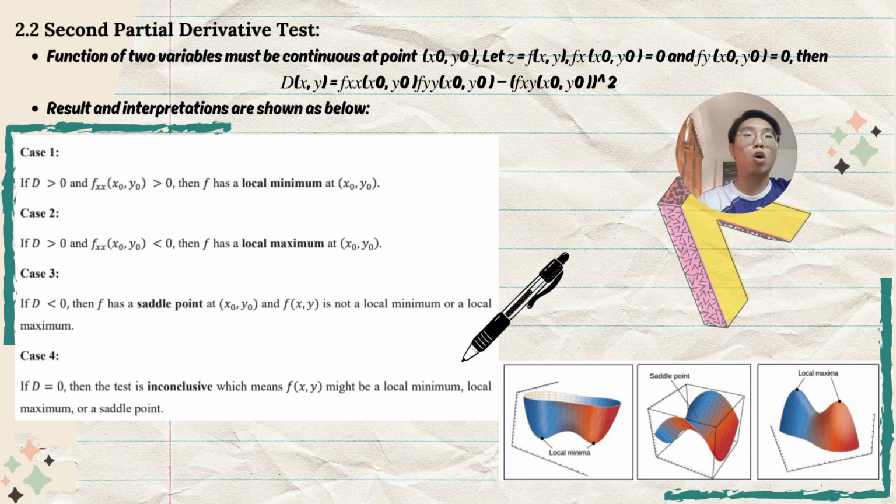However, for case 3, if D is less than 0, then the function f has a saddle point at the point (x, y), and f(x, y) is not a local minimum or a local maximum. Lastly, for case 4, if D equals 0, then the test is inconclusive, which means f(x, y) might be a local minimum, a local maximum or a saddle point.